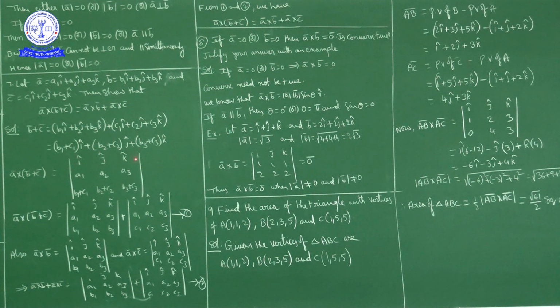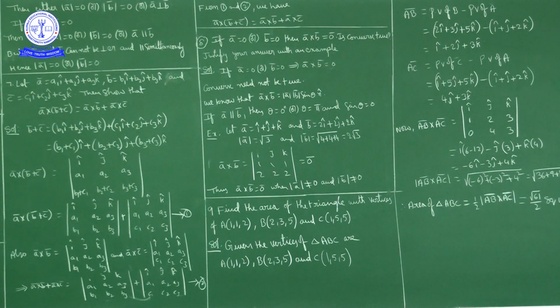This is the determinant of i, j, k; A1, A2, A3; B1 plus C1, B2 plus C2, B3 plus C3. So A bar cross product with B bar plus C bar can be split as a sum of two determinants, because here in the third row every term is a sum of two elements. Using the properties of determinants we can split like this. This is A bar cross B bar, and this is A bar cross C bar. So A bar cross B bar plus A bar cross C bar. So from 1 and 2, A bar cross (B bar plus C bar) is equal to A bar cross B bar plus A bar cross C bar.